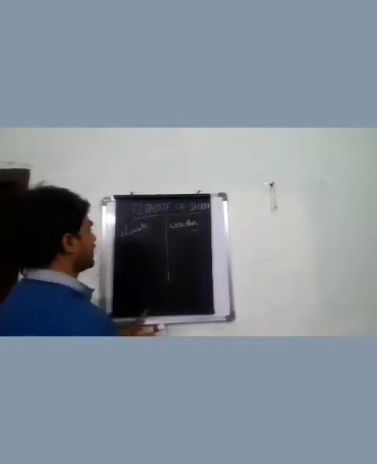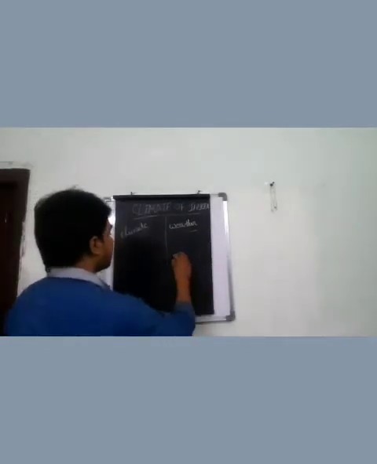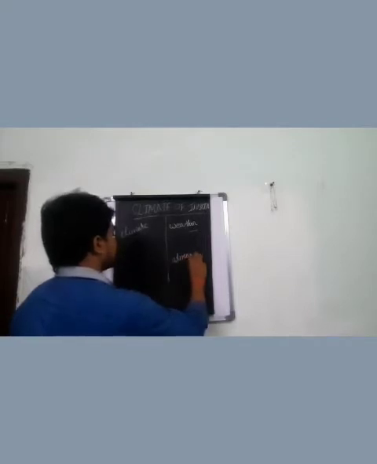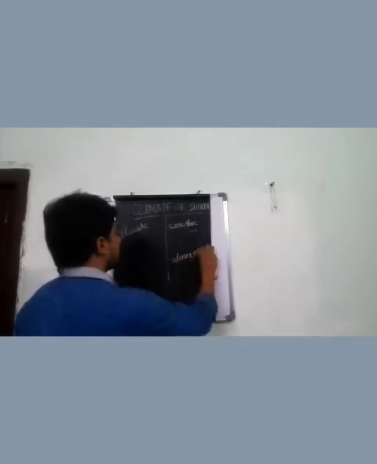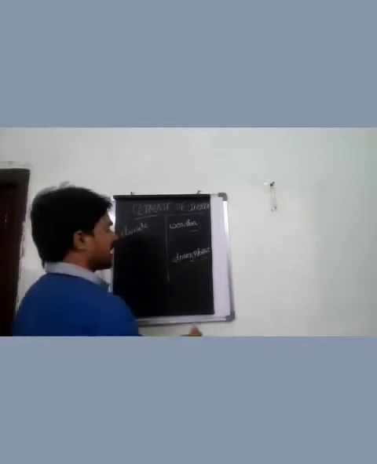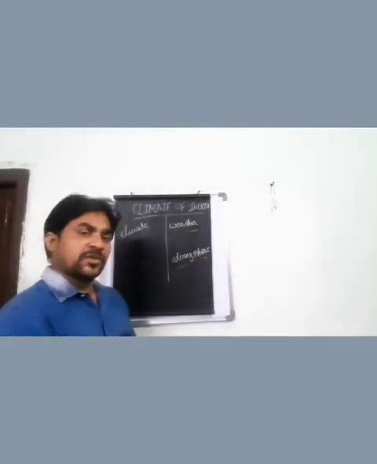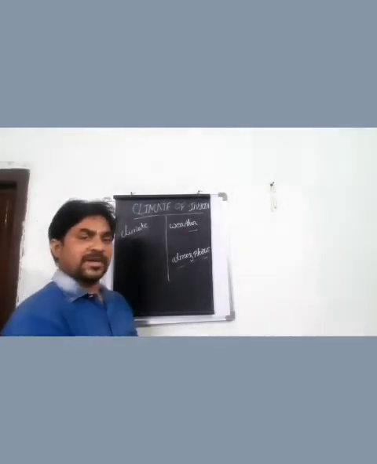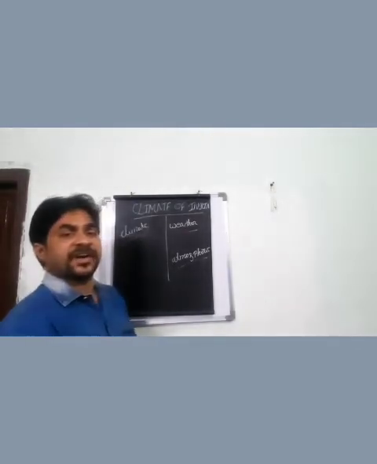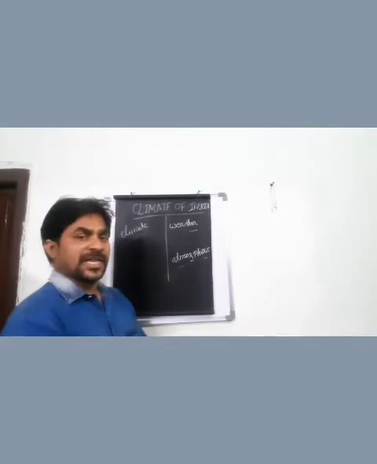Before knowing climate and weather, everyone should know about atmospheric changes. Last year in class 9 we learned what is meant by atmosphere. We know that the atmosphere consists of different gases like oxygen, nitrogen, carbon dioxide.